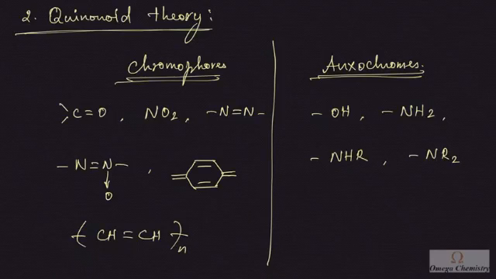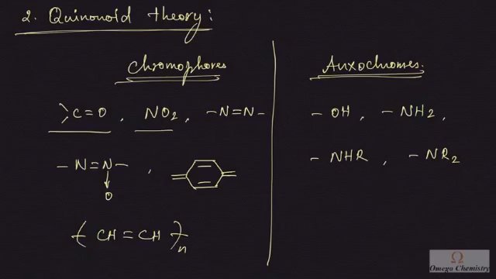Now the next theory we are going to discuss is quinonoid theory. To understand quinonoid theory, we need to understand the concept of chromophores and oxochromes. An organic compound appears colored due to the presence of certain unsaturated groups, that is, groups with multiple bonds. Such groups with multiple bonds are called chromophores. So a chromophore is nothing but certain groups which will impart the color in the compound.